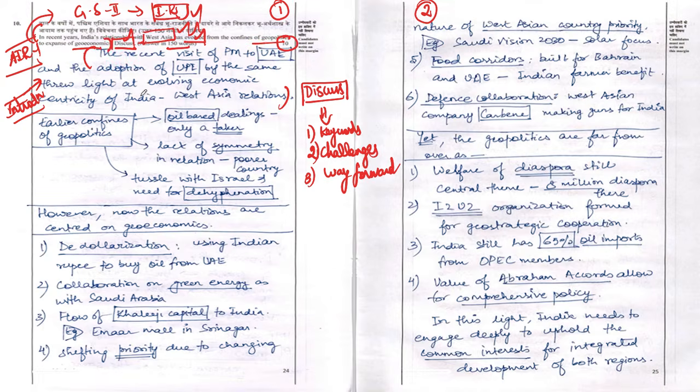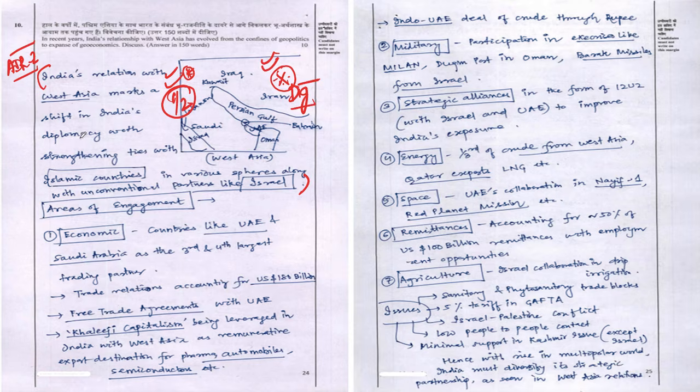Okay, friends, let's now look at the body of the answer. Before writing the body of the answer, Aditya Srivastava has written an extra component here, that is addressing the evolving relationship. So he has talked about how the relationship of India-USA was earlier, and how it has changed in particular to geoeconomics, how it was before. He is talking about it. If you look at All India Rank 2 Animesh Pradhan's total answer copy, he has not addressed the word evolving. The temporal dimension he has not brought in after the introduction, because it has been clearly asked to discuss the evolving relationship, which All India Rank 2 has missed.